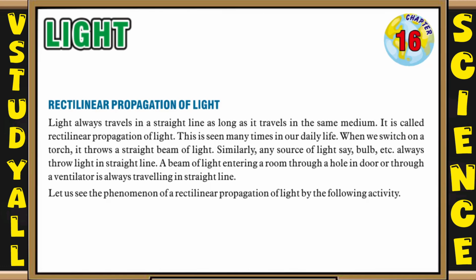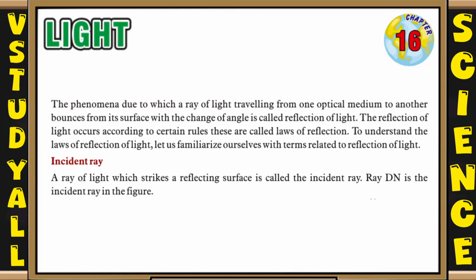A beam of light entering a room through a hole in a door or through a ventilator is always traveling in a straight line. Let us see the phenomenon of rectilinear propagation of light by the following activity. So after that, there is the activity which you have to perform. The phenomenon due to which a ray of light traveling from one optical medium to another bounces from its surface with the change of angle is called reflection of light.